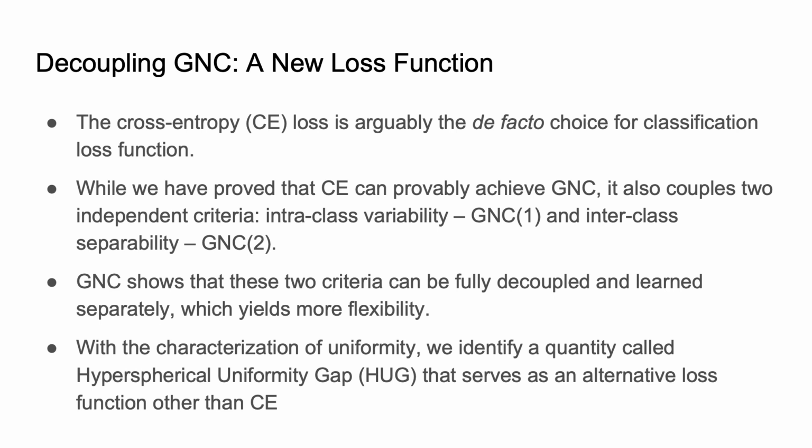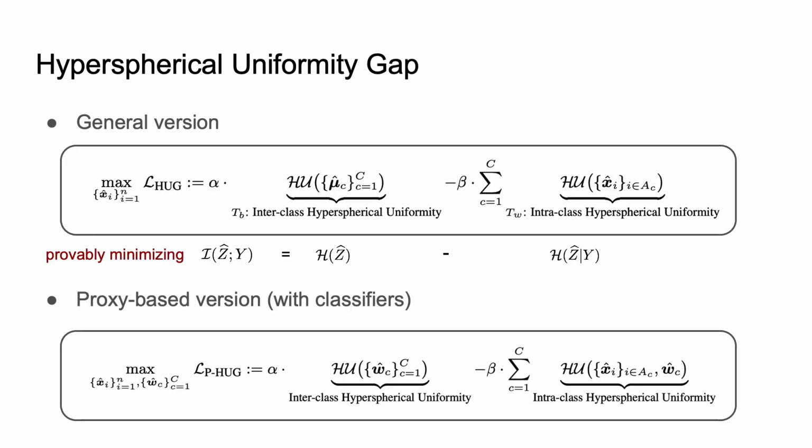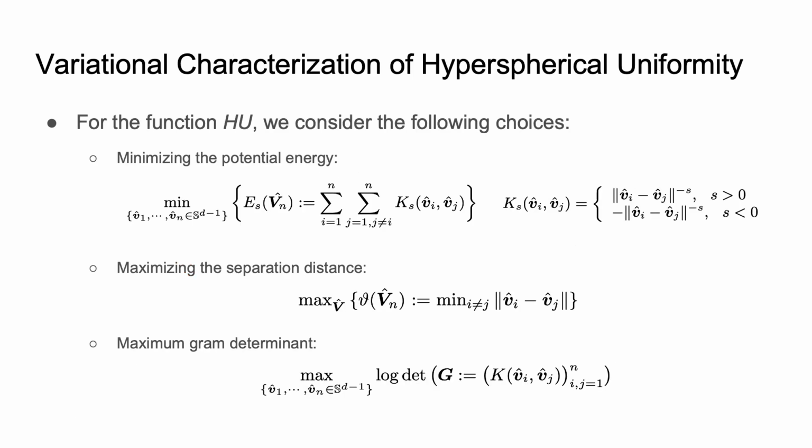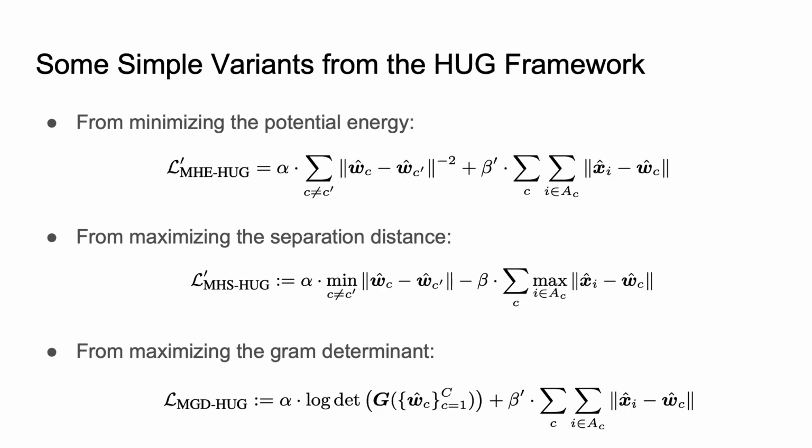With the characterization of uniformity, we identify a quantity called hyperspherical uniformity gap, HUG, that serves as an alternative and more flexible loss function than cross-entropy. The general version and proxy-based version of HUG is given in the slides. It provably minimizes mutual information between latents and targets. We consider three variational characterizations of hyperspherical uniformity in this paper. This results in three simple variants of HUG, as shown in the slides.